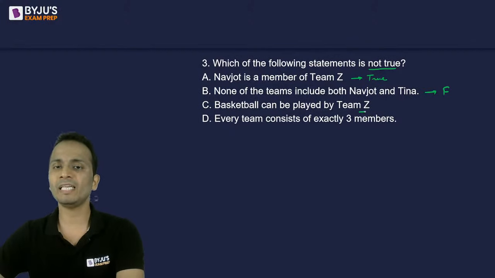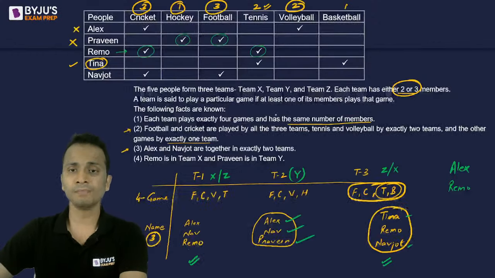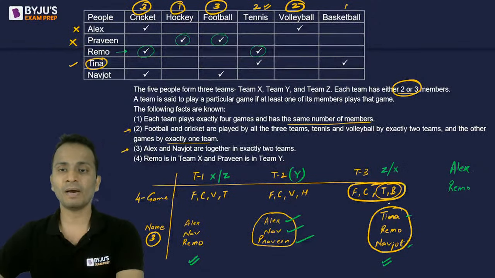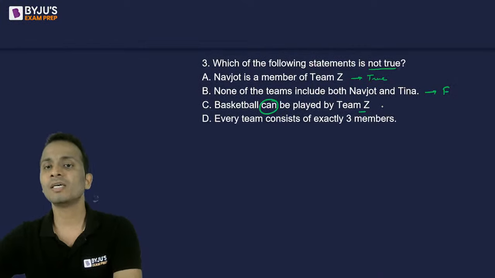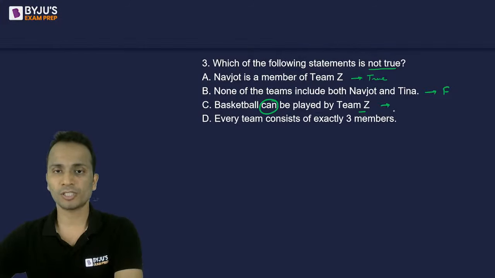Basketball can be played by team Z. Can be played by team Z, we are not saying it with surety. So basketball can be played by team Z. Yes, basketball can be played by team number 3, which can be team Z. So this may be true, may be false.